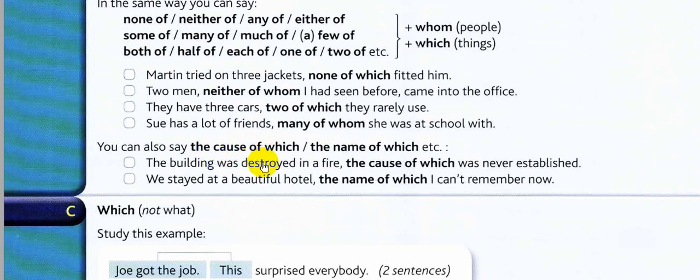Okay, the cause of, the name of. So using the plus noun plus of plus the relative pronoun. And can you see that they are giving you two examples with which, and they are not giving you an example with whom?